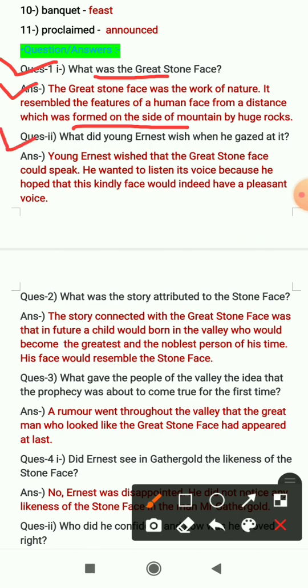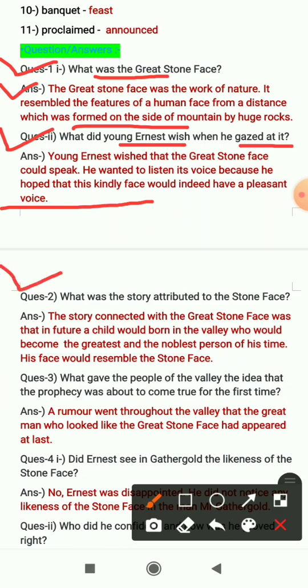Question number 2 is, what did young Ernest wish when he gazed at it? That means when he gazed at the great stone face. Answer will be, young Ernest wished that the great stone face could speak. He wanted to listen to its voice because he hoped that this kindly face would indeed have a pleasant voice. So whenever Ernest saw the great stone face, he wished that it could speak. Because he thought if the face of the great stone face is so kind and gentle, then its voice indeed would be very pleasant.